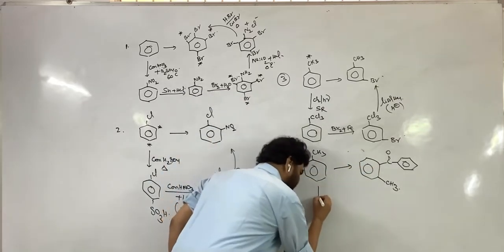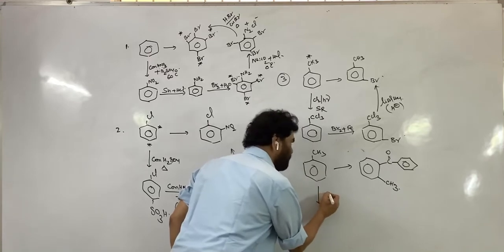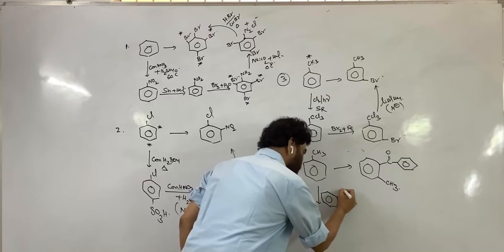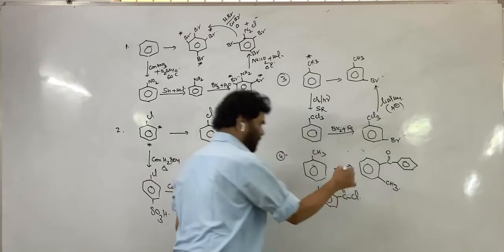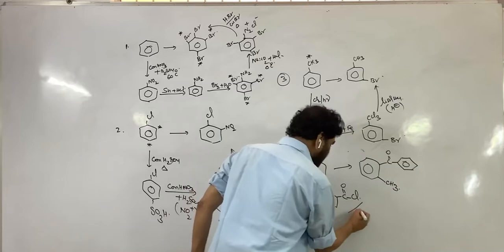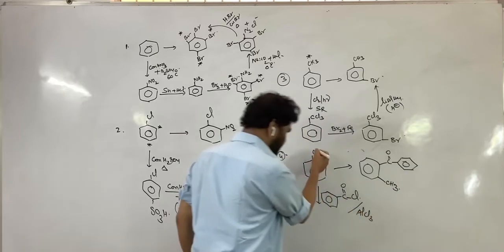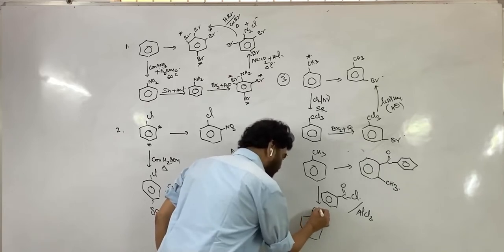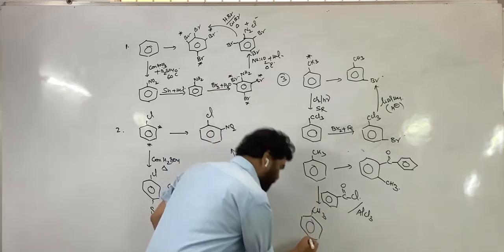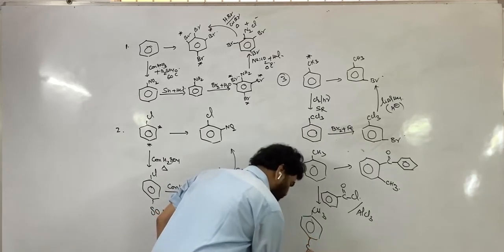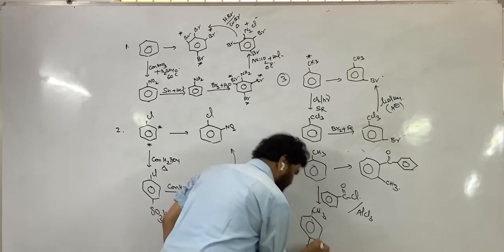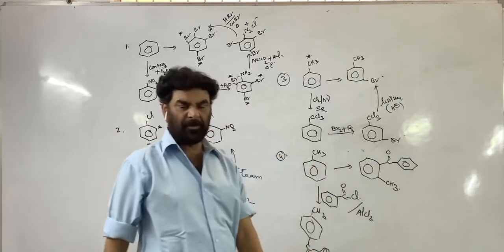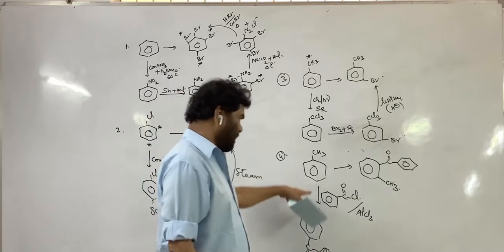Suppose I treat this with benzoyl chloride, the acid chloride of benzoic acid, and AlCl3. Now we are conducting the Friedel-Crafts acylation. See, the major product is the para product due to ortho effects, because the attacking group is bulky, C double bond O, benzene ring. This is the major product. But we need the ortho substitution product, so this is not the right route.